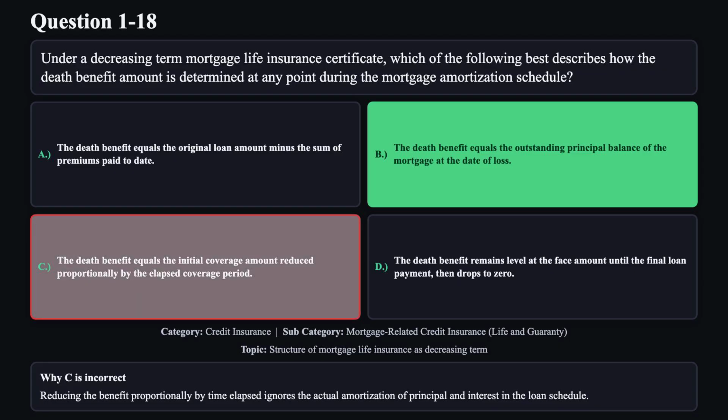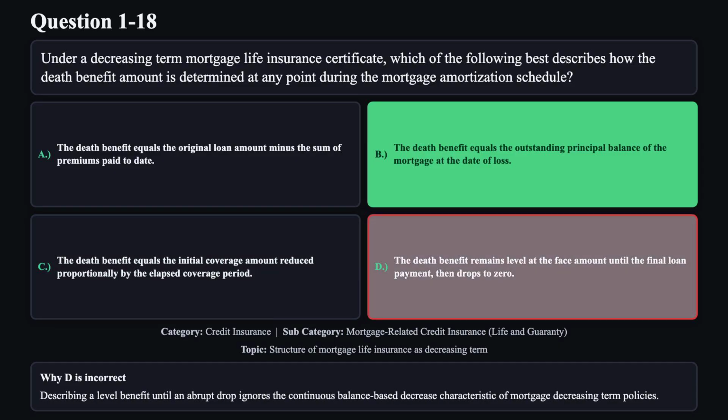Reason C is not correct. Reducing the benefit proportionally by time elapsed ignores the actual amortization of principal and interest in the loan schedule. Reason D is not correct. Describing a level benefit until an abrupt drop ignores the continuous balance-based decrease characteristic of mortgage decreasing term policies.